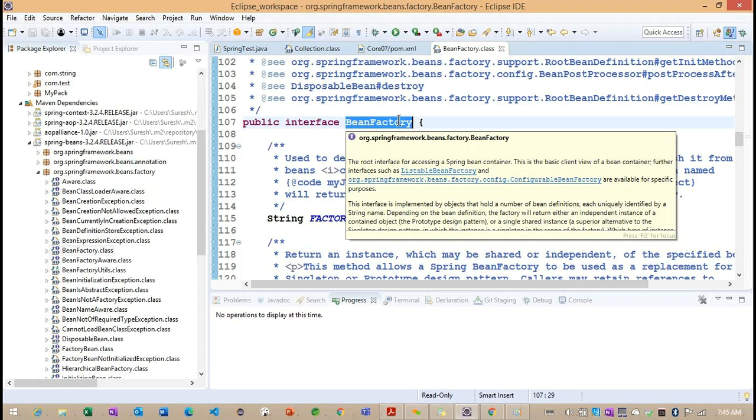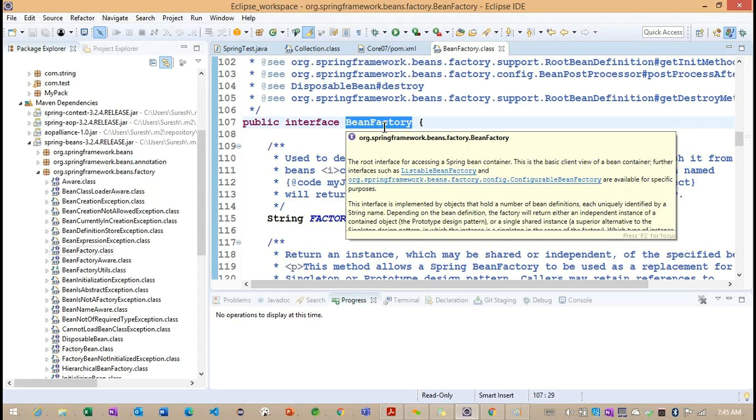Can we create an object of this particular BeanFactory? No, we cannot create an object of this BeanFactory.